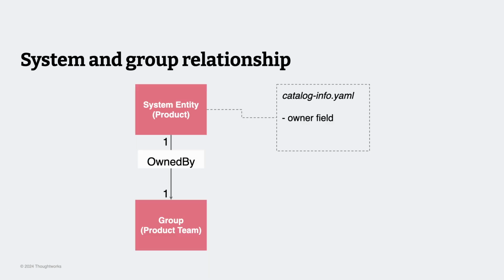This diagram is going to show how system and group are connected together, how this relationship works. The system entity, as I mentioned, has this ownership, which is very crucial in Backstage, and can be owned by a group, or in our case, a product meant that it can be owned or worked on by one product team. But this was not our case. We wanted to have a one-to-many relationship. And this would have meant that we needed to do something to show this relationship.